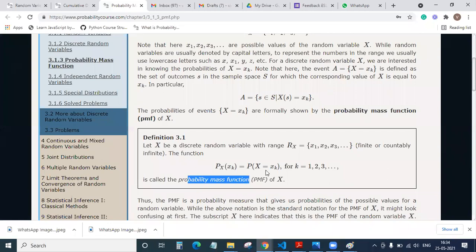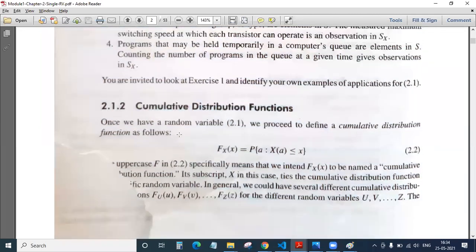That means what value my capital X will take will depend on this X of K. And what is K now? 1, 2, 3, and so on. In our case, we have only 2 things, X1 and X2. Why X1 and X2? X1 will be for head and X2 will be for tail. Okay. So let us get back to your CDF.